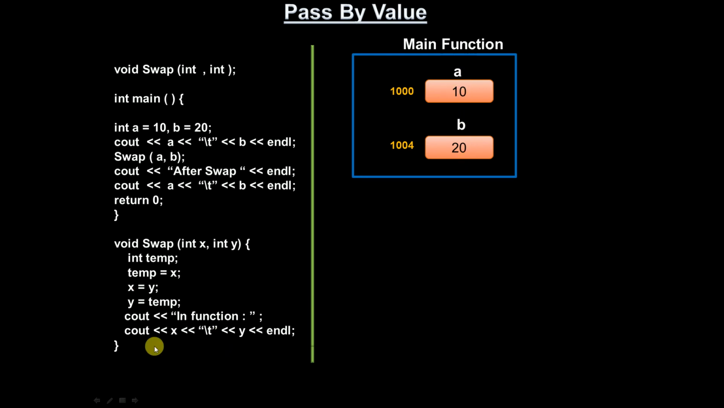Whatever modification was done, that swapping operation was done only for the local variables present inside the function, because we have copied the arguments, and we are doing the operation on the copied arguments, so it won't affect the original values. So this is the limitation we have to remember. Whenever we are using the pass by value method, whatever modifications you do inside the function won't affect the actual values.